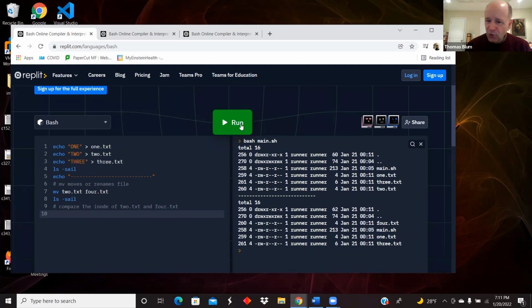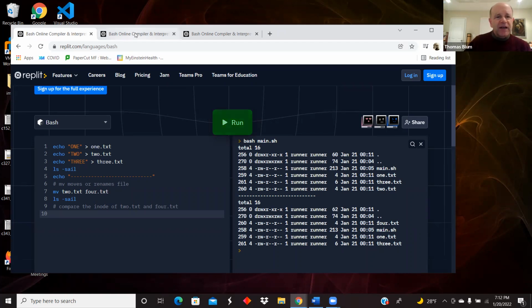And in the second grouping, the 4.txt has an inode of 260. The inode sort of identifies the file, so that is the same file. It has just been renamed. It has the same size, the same permissions. So the file has been moved, or in this case, effectively renamed.